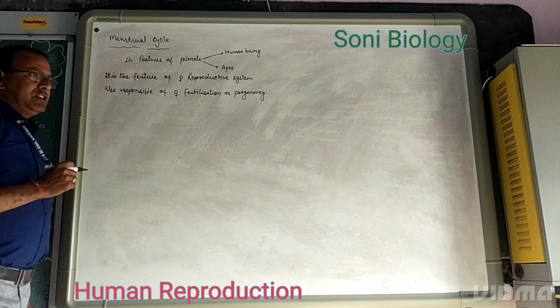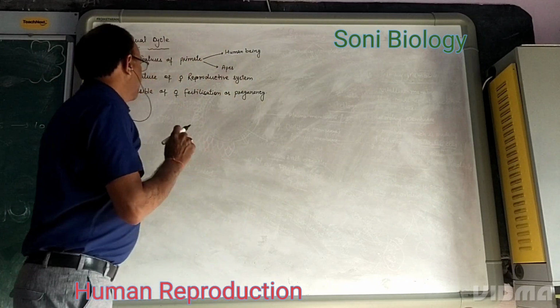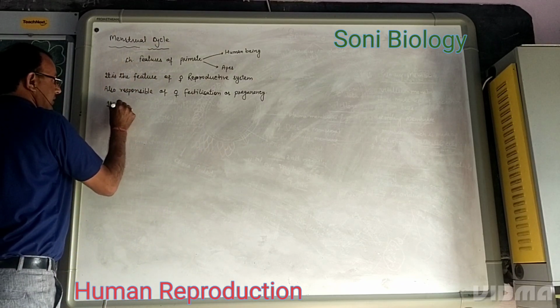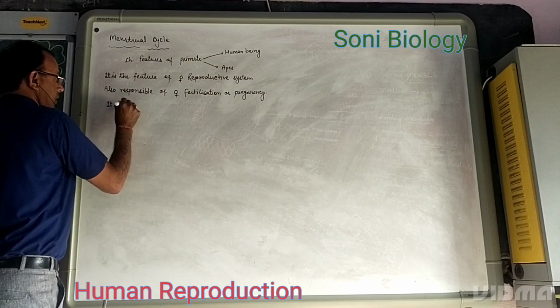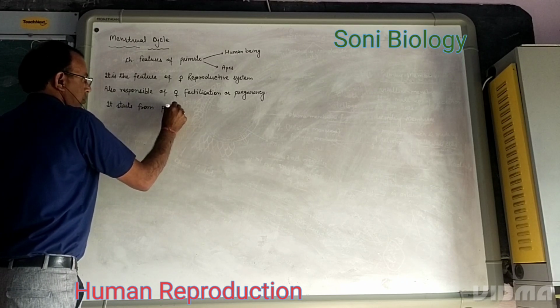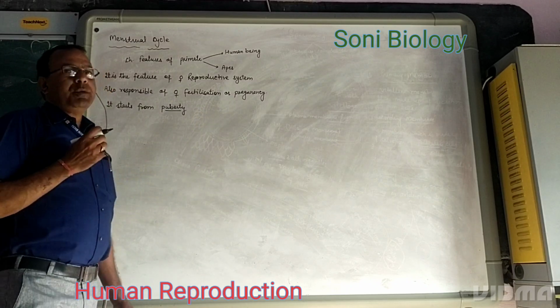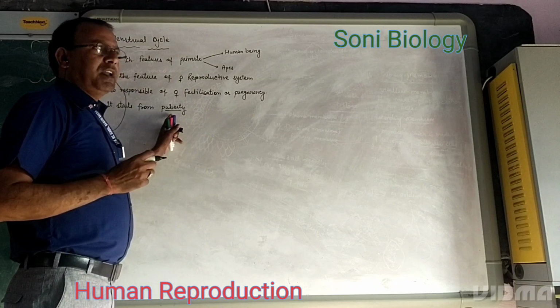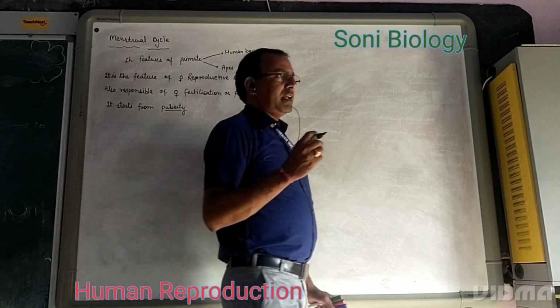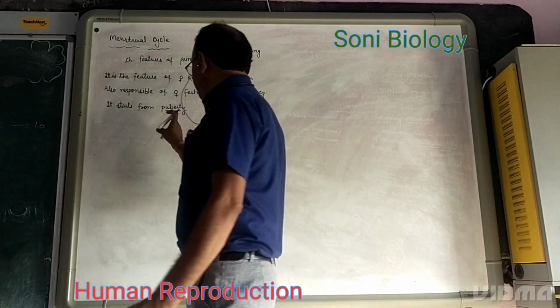The menstrual cycle, or menstruation, starts from the time of puberty. Puberty is the time period in which the body is able to reproduce. In females the puberty period is 10 to 12 years, and in males 13 to 15 years.